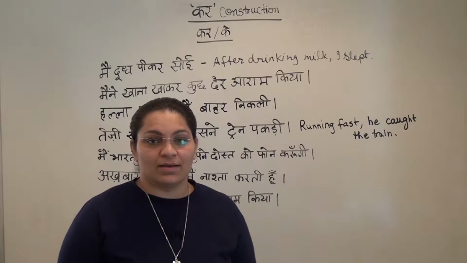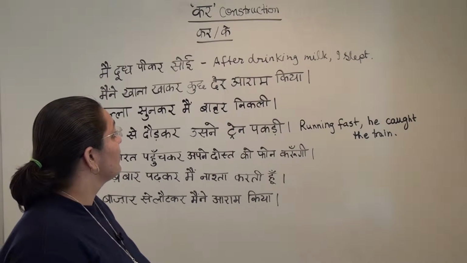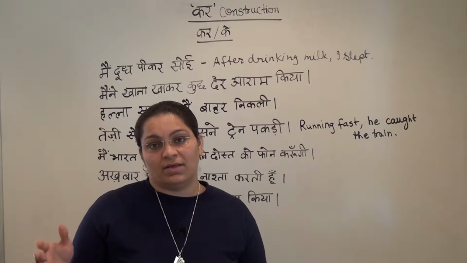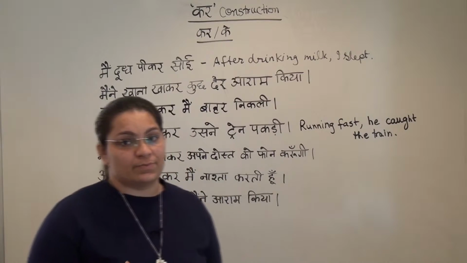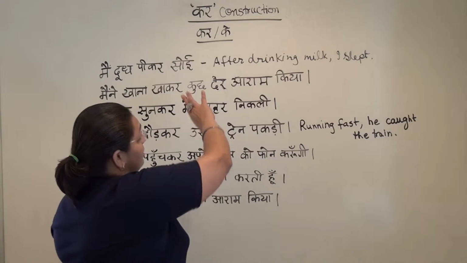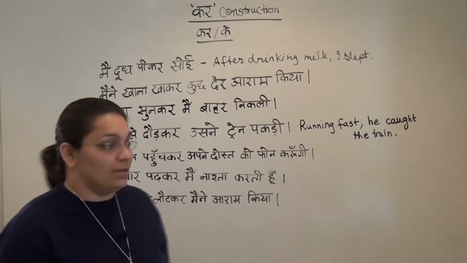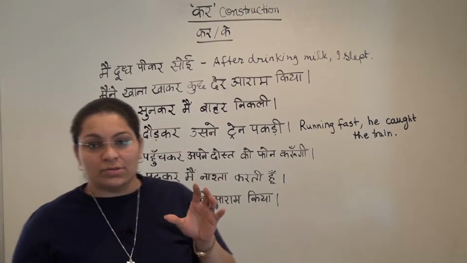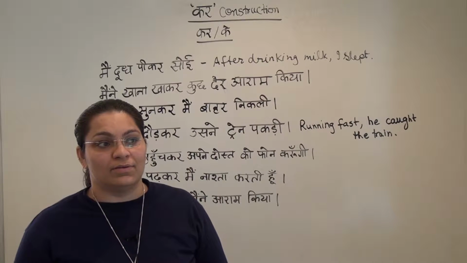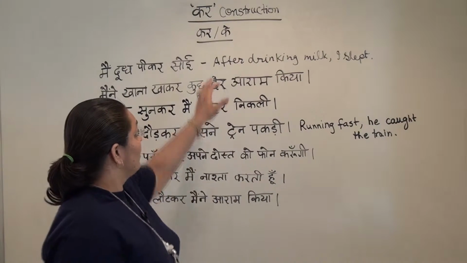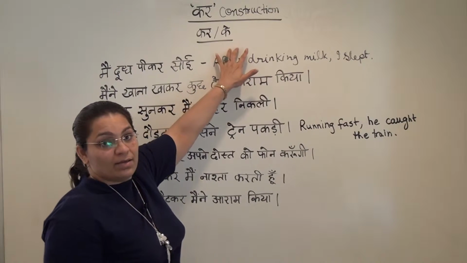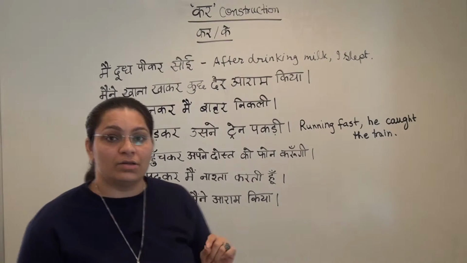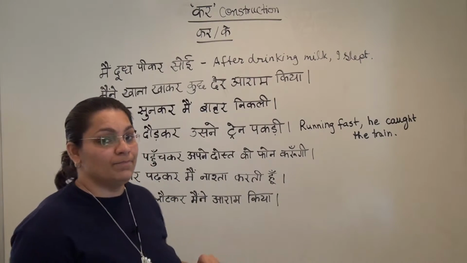So we will be doing kar construction today. When there are two actions, one after the other, the first one is expressed by the conjunctive participle kar in Hindi. These two, kar and ke, are used in speech, but when it comes to writing, kar is used. So ke after the verb as conjunctive participle is not used in written Hindi.